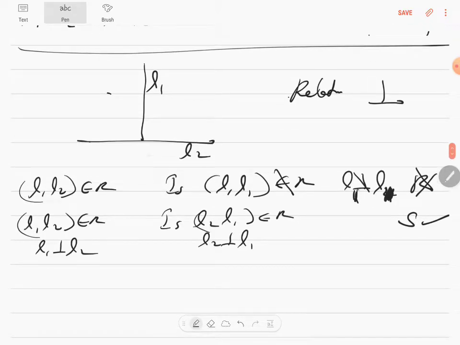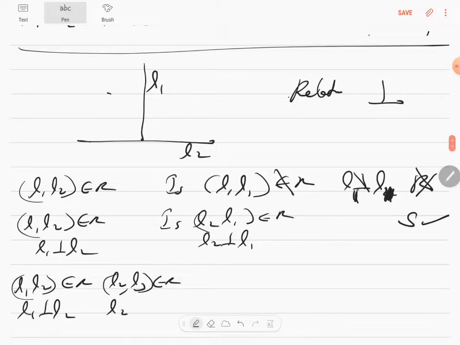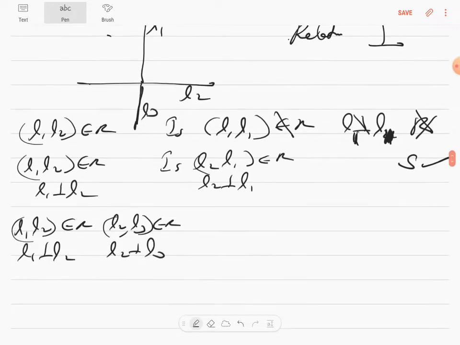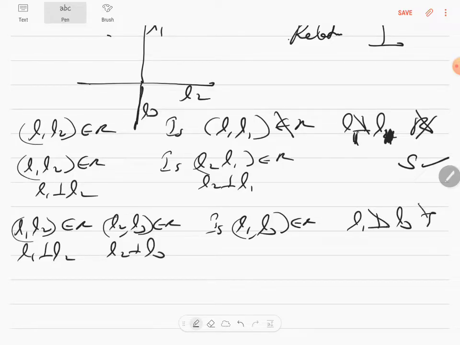For transitive you need one more line: L1 comma L2 is an element of R and L2 comma L3 is an element of R, which means L1 is perpendicular to L2 and L2 is perpendicular to L3. By the diagram, L1 and L3 are only parallel. They are not perpendicular, so it is not transitive. It's very simple, look at the diagram and you will know. So the question is, is L1 comma L3 an element of R? L1 is not perpendicular to L3, therefore it is not transitive. So this is one good example where it's not reflexive, it's not transitive, it's only symmetric.